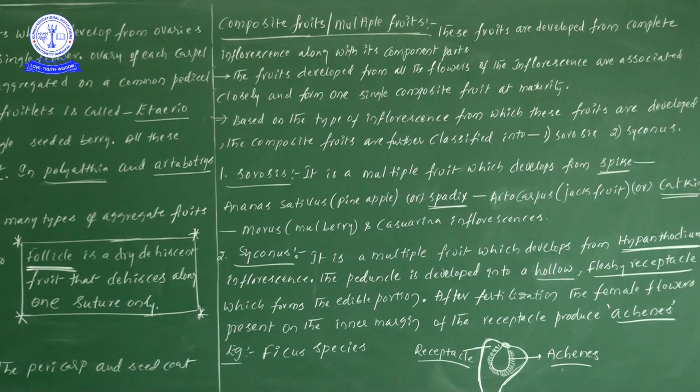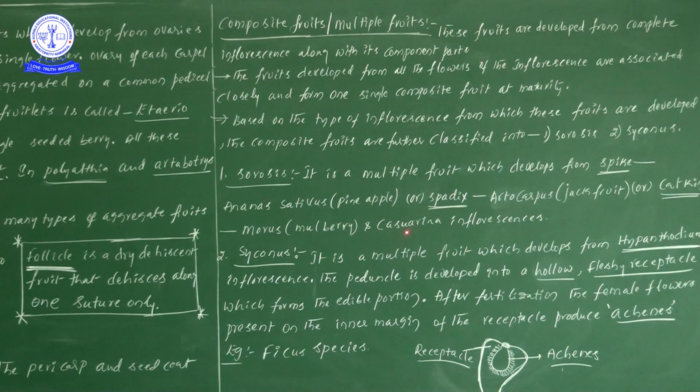Now the simple point: based on the type of inflorescence that develops into a composite fruit, we have taken two different types of fruits. One is the sorosis type and one more is the Syconus. In sorosis, multiple fruit develops from the spike in the case of pineapple, and in Artocarpus the spadix inflorescence develops into sorosis. Next, the catkin inflorescence develops into sorosis in Morus, mulberry.